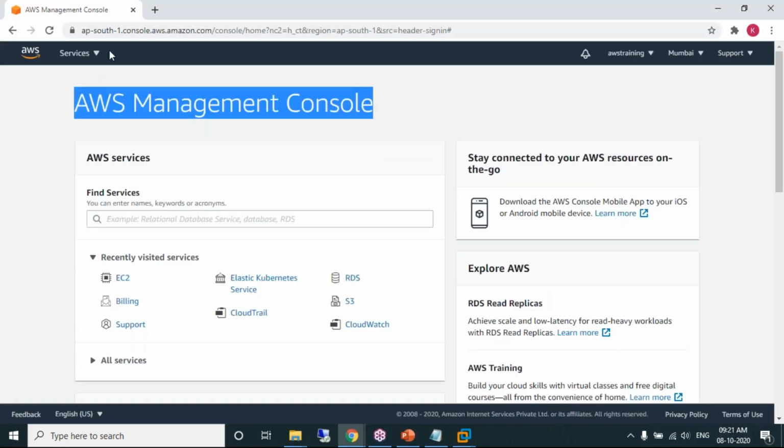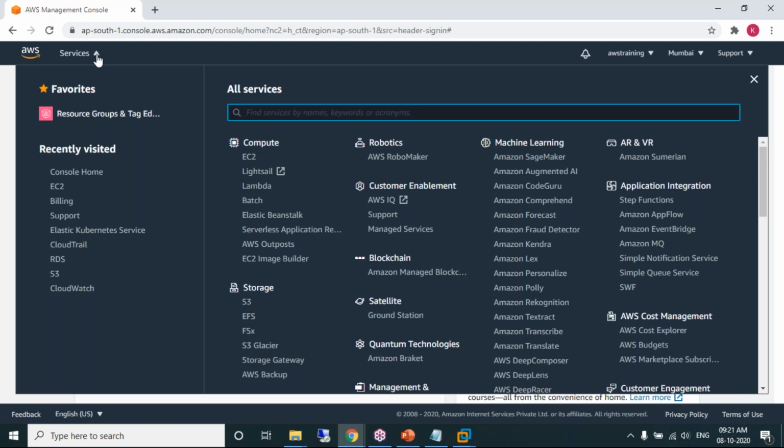Go to services. Sunil, yes. I have a query. Yes, Ramya. During login, there were two types of users, right? One is root user, another was some other, and you chose the root user. Why? By default, whenever you sign up for a new AWS account, our account will be a root user.